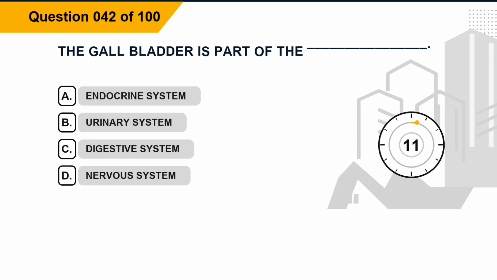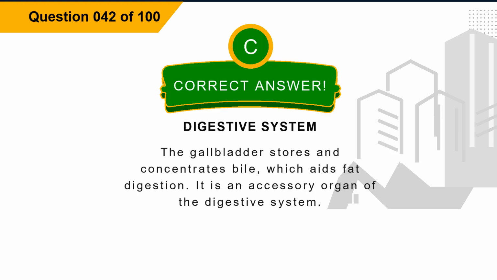Question 42. The gallbladder is part of the blank. Option A, endocrine system. Option B, urinary system. Option C, digestive system. Option D, nervous system. The correct answer is option C, digestive system. Explanation. The gallbladder stores and concentrates bile, which aids fat digestion. It is an accessory organ of the digestive system.